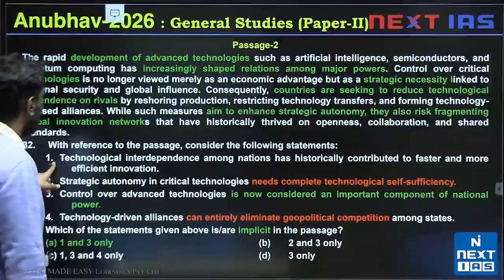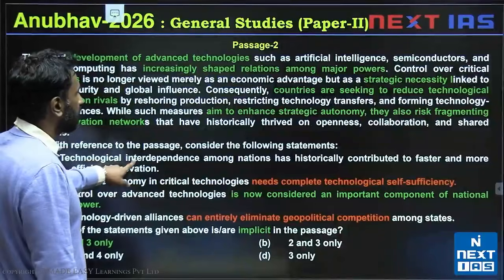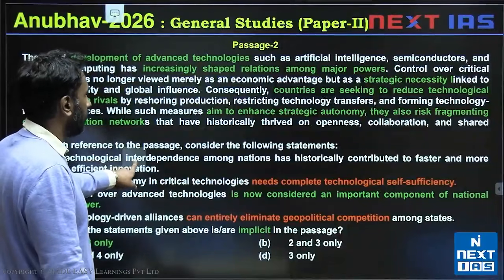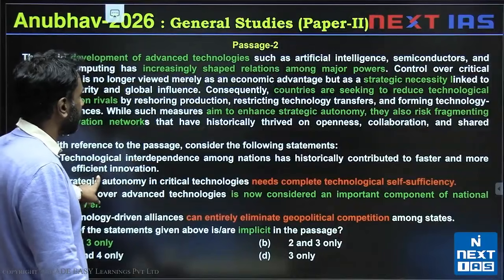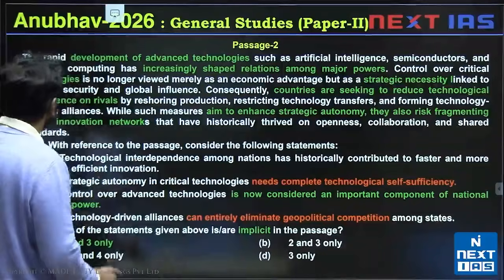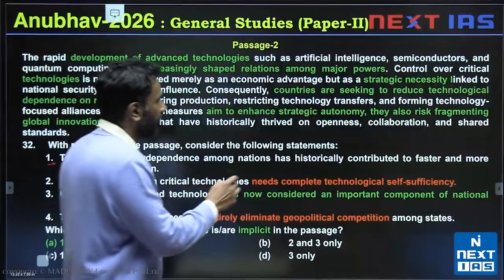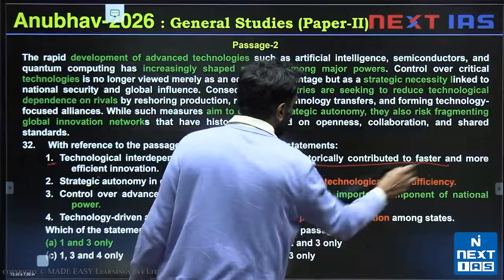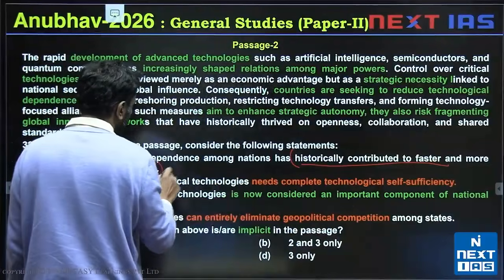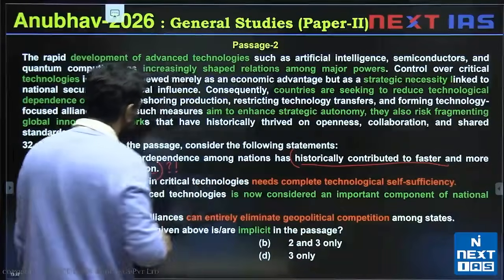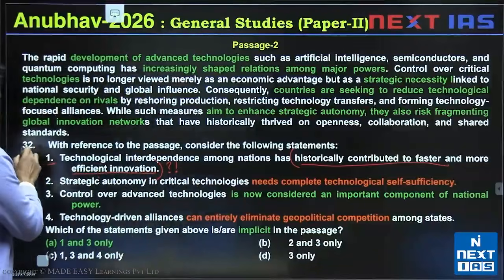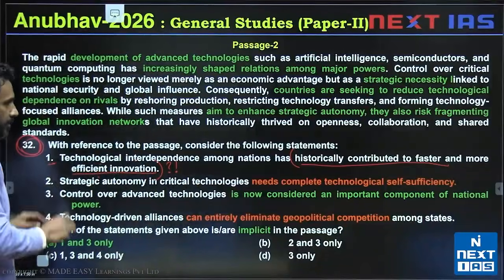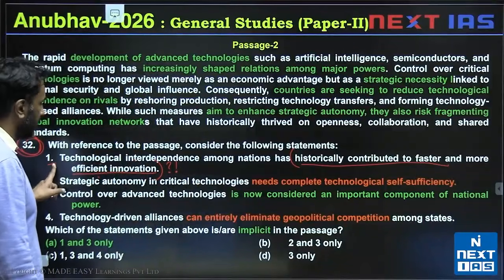Technological interdependence has historically contributed to faster and more efficient innovation. We'll not find evidence for it. Now let's place question 32 aside and we'll get back to why this is the way it is.